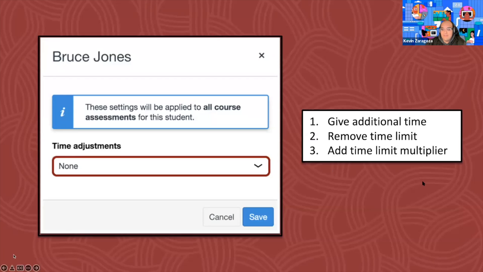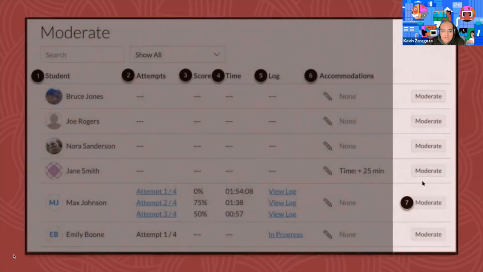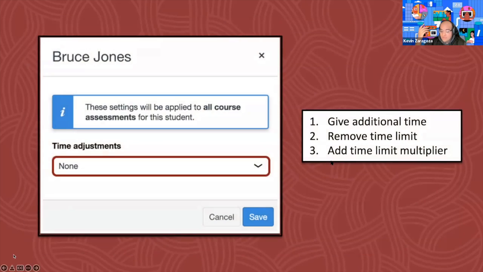And we can do it in time limit multiplier. Do I have that view? I do not. So multiplier means if the quiz was 1 hour long and my multiplier is 0.5, how much additional time is given? 30 minutes. So the multiplier option is that value there.